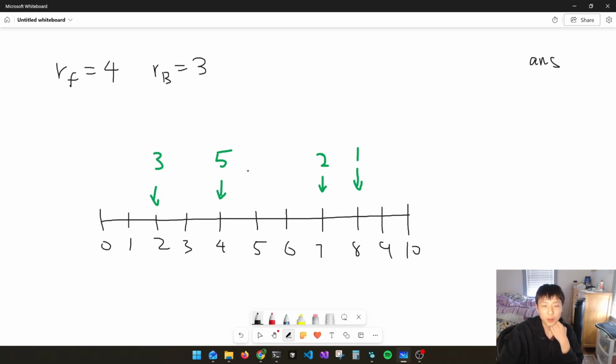If you were Bessie, would you go to 2 and 1 and ignore the ones with 3 and 5? Probably not, right? Because 3 and 5 are greater values than 2 and 1, and for every single second that you rest, you get more tastiness units if you stop at 3 or 5. So you don't really want to stop at 2 and 1. But why?